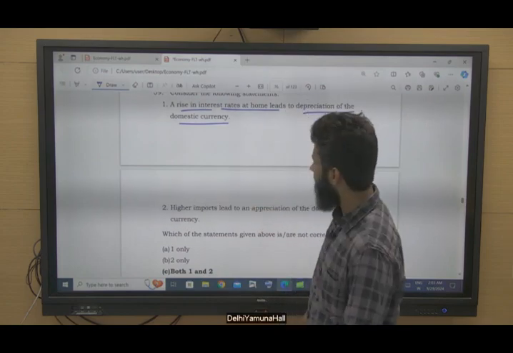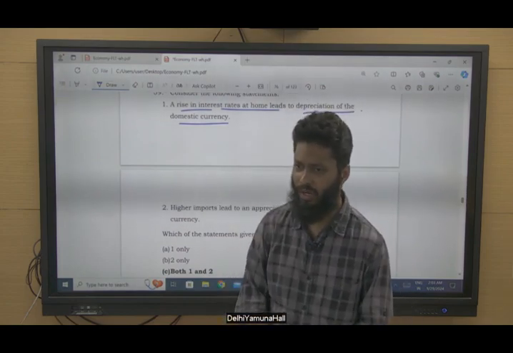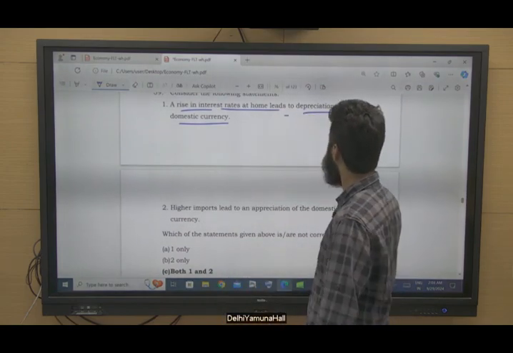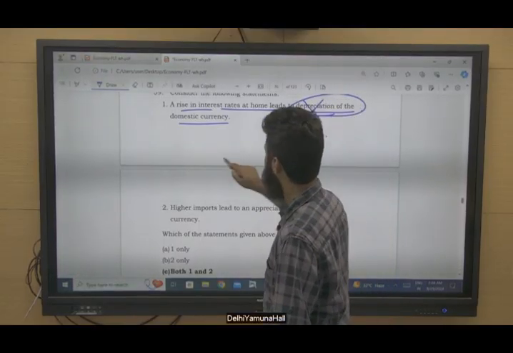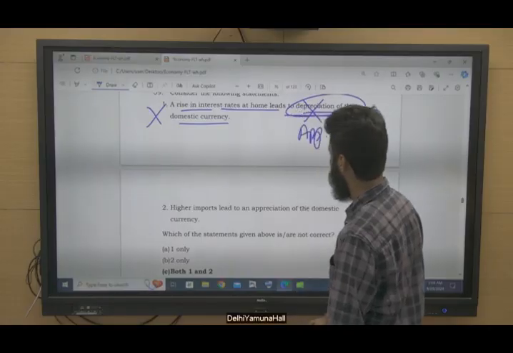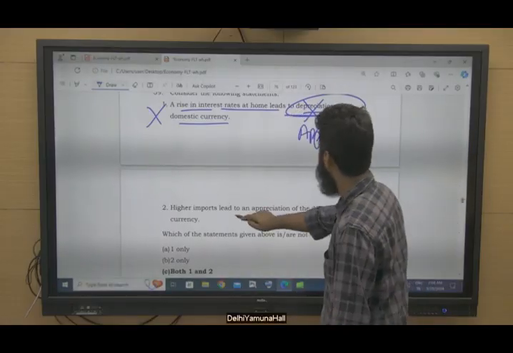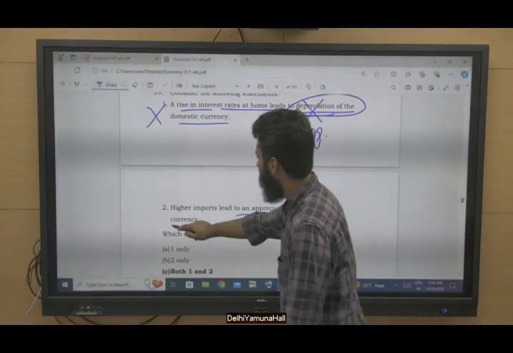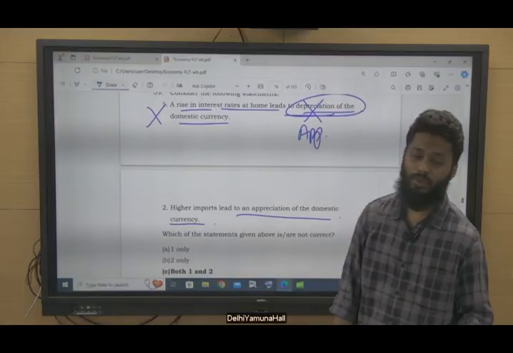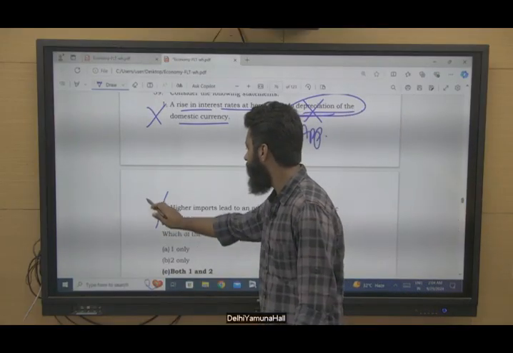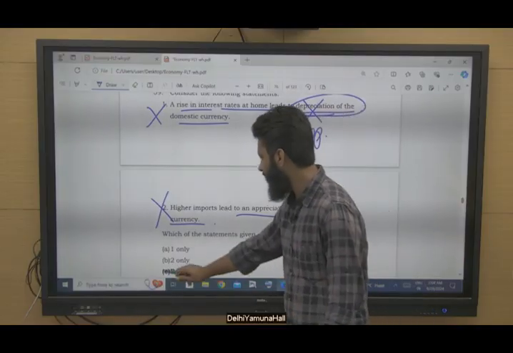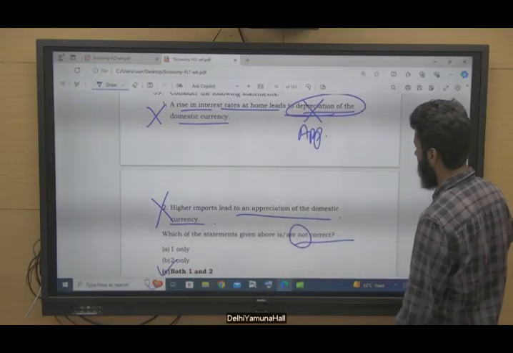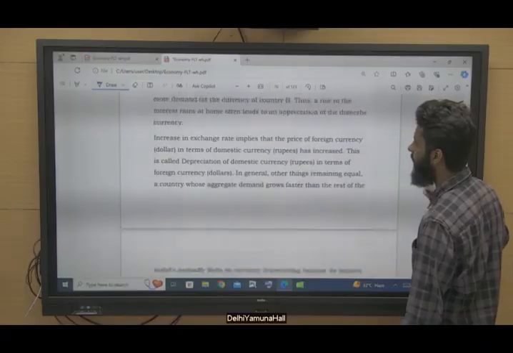If the interest rate is rising, with respect to bond prices and all, this depreciation will not be there; the currency appreciation will be there. So this statement is not correct. Higher imports lead to an appreciation of the domestic currency. No, higher imports will lead to depreciation of the currency. So this is not correct. They are asking about the not correct statement. Both 1 and 2 are not correct. Option C.